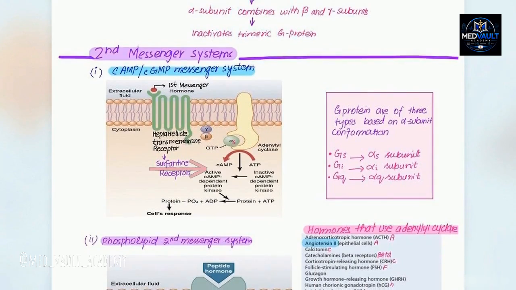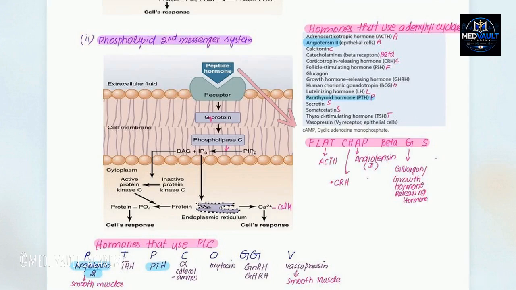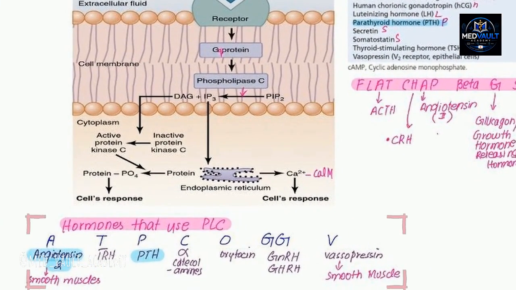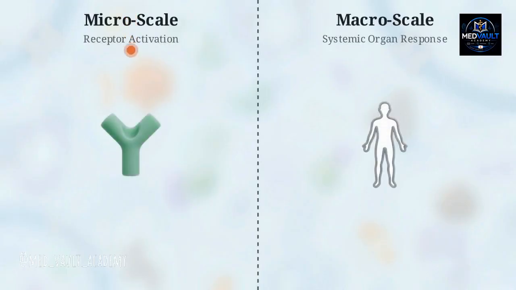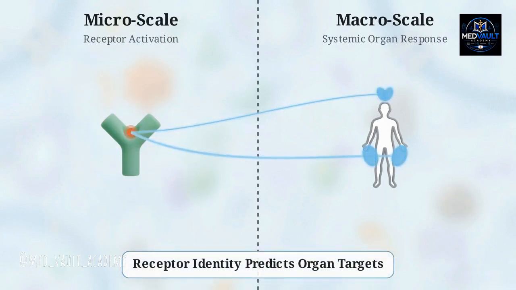Mastering these pathways allows for the categorization of hundreds of different hormones into predictable groups. The FLAT ChAMP mnemonic identifies the anterior pituitary and systemic hormones that exclusively utilize the cAMP pathway we traced in Act 2. This list identifies the hormones that default to the phospholipase C pathway, notably the hypothalamic releasing hormones and potent vascular constrictors. Understanding these mechanical pathways provides the structural logic for endocrinology, allowing a clinician to predict the behavior of a hormone based on the receptor class it engages.